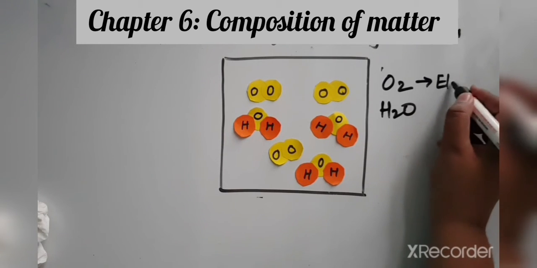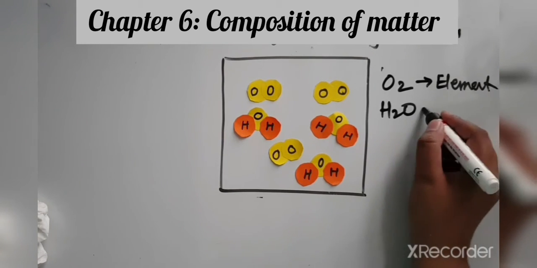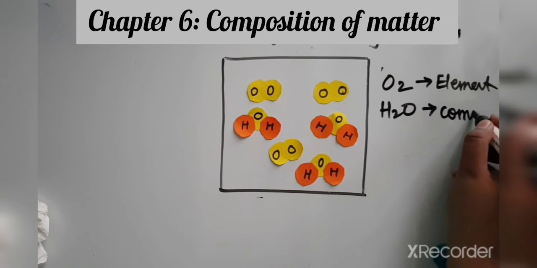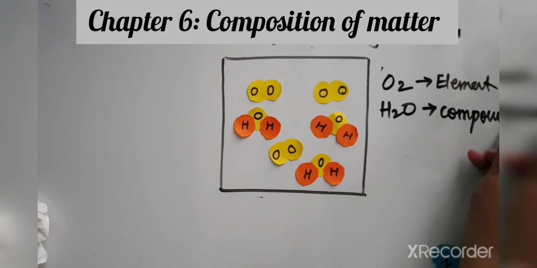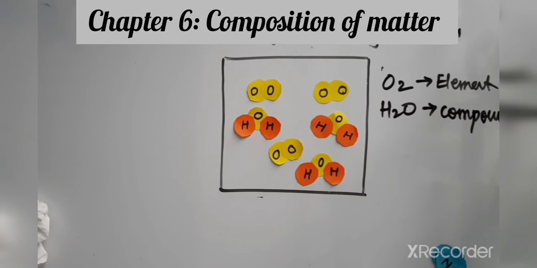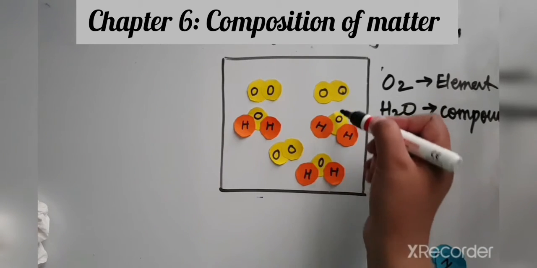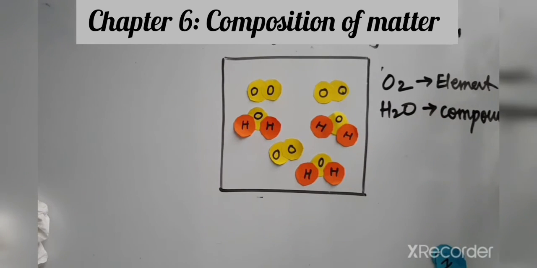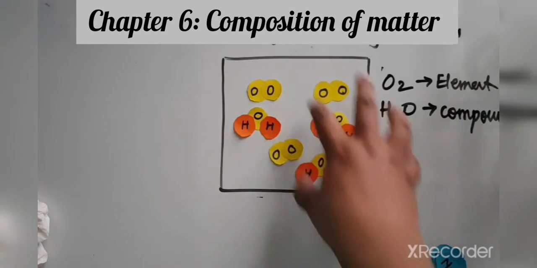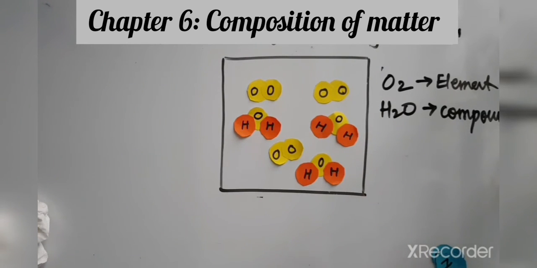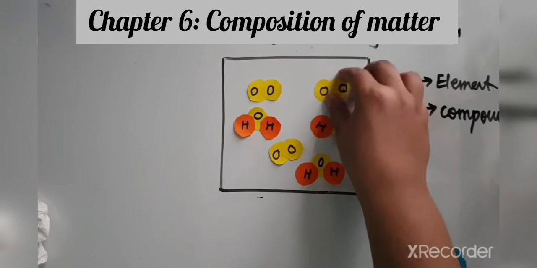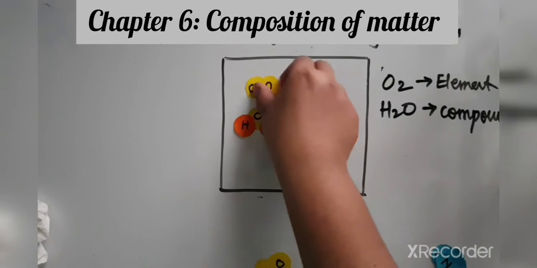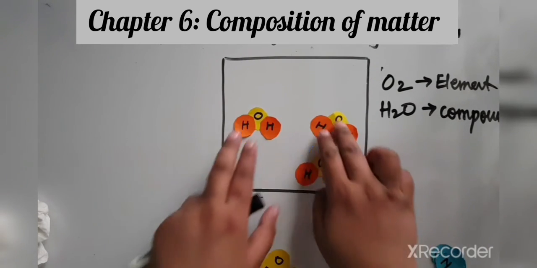As there are two different ones, this is an element, and this one is a compound. So here we have a mixture of an element and a compound. What we have here is a mixture of an element as well as a compound. So this is a mixture. This whole thing is what? A mixture.